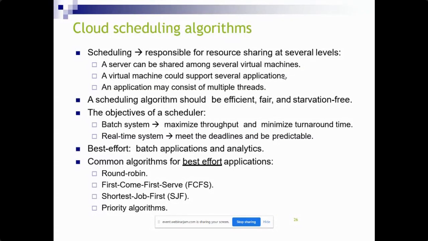And the objectives of the scheduler are, if you are taking the batch system, then what we look into is to maximize the throughput and minimize the turnaround time. So this is the objective for batch system. When you are taking the real-time system, it meets the deadline and is predictable. So here the common algorithms used so far are round robin, first come first serve, shortest job first, and priority based algorithms. These are the operating system algorithms.